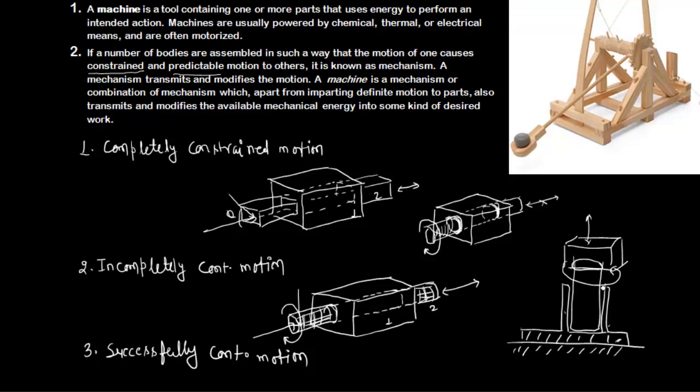So in that case it can only rotate in this pairing. This type of motion is defined as successfully constrained motion. It means the motion of the elements of a pair is possible in more than one direction, but by some external means we are restricting that motion, and the only motion available is one. So in that case we define that motion as successfully constrained motion.